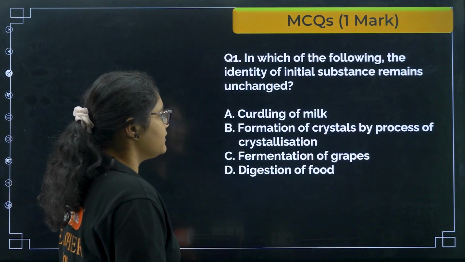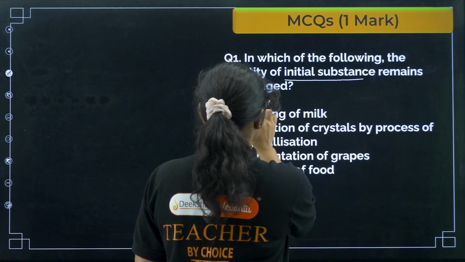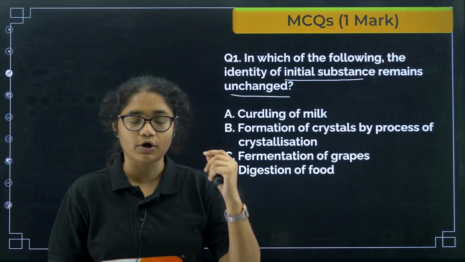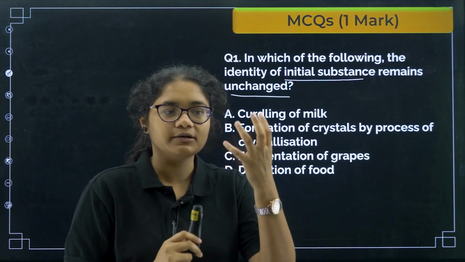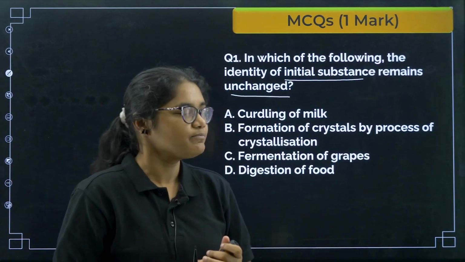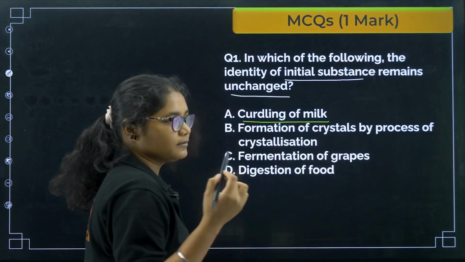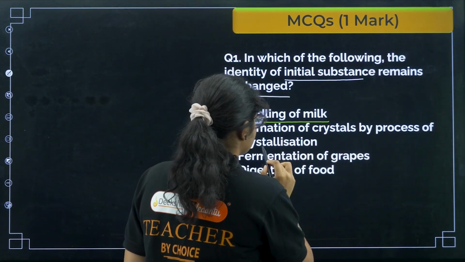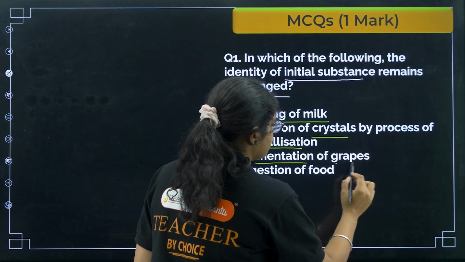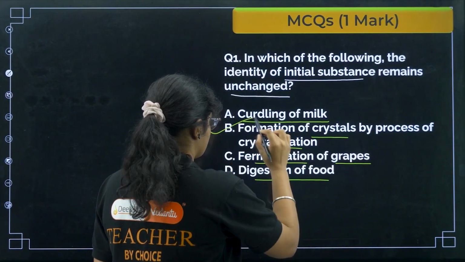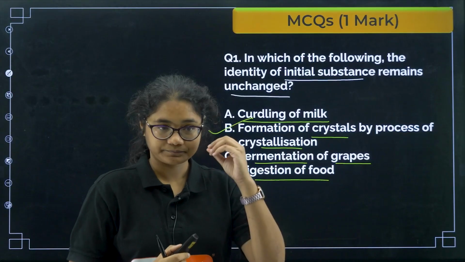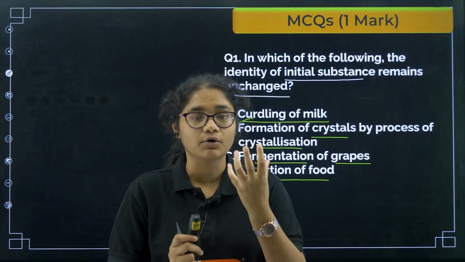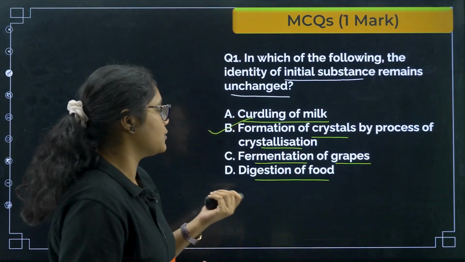The first question: in which of the following does the identity of the initial substance remain unchanged? The question is asking you about physical change. Your initial compound or initial form of the matter is not changed. If you see curding of milk, that milk is completely changed to curd, so that is not an answer here. The options are formation of crystals by the process of crystallization, fermentation of grapes, and digestion of food. Here the answer will be option B, because once crystals are formed, it is just a change in the phase. There is no change in the composition of the matter. So the correct answer is option B.